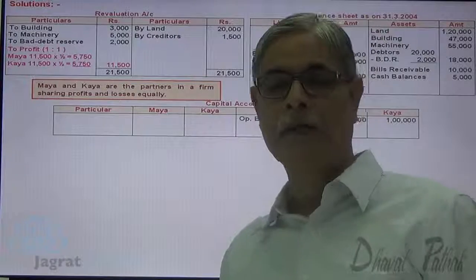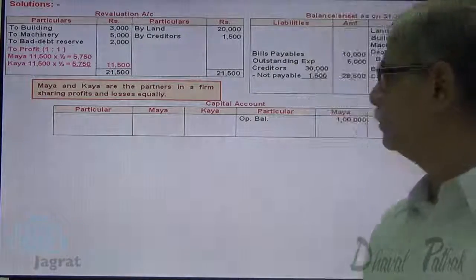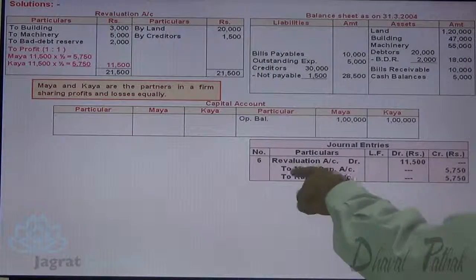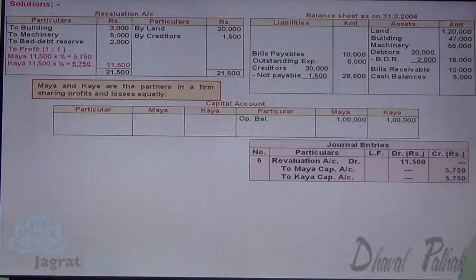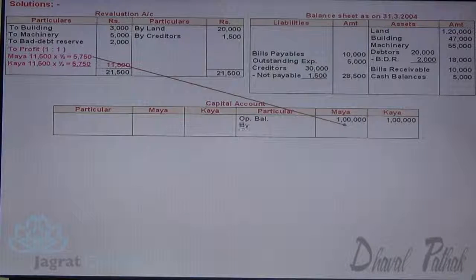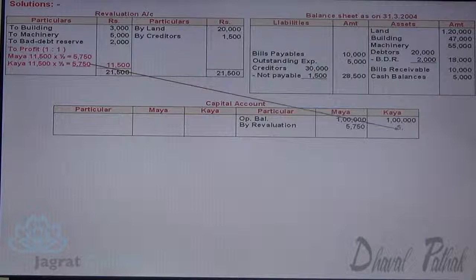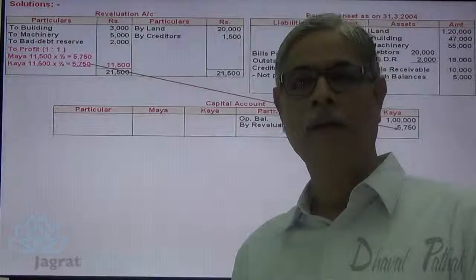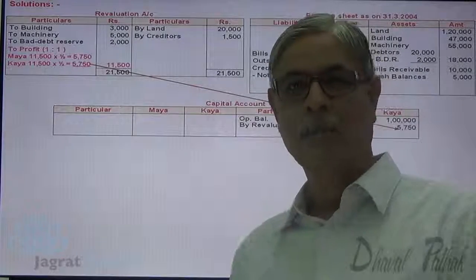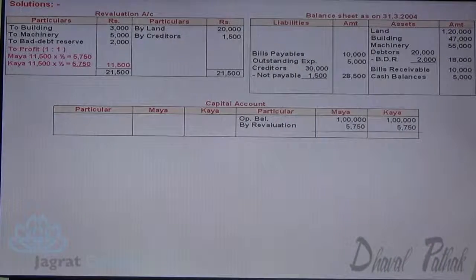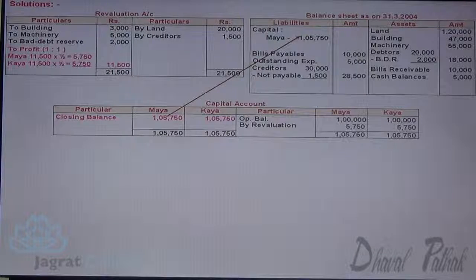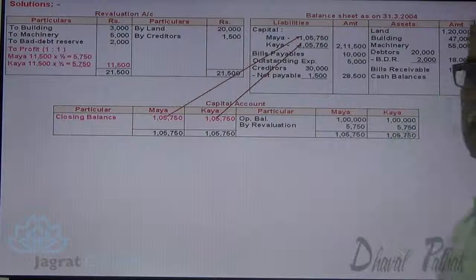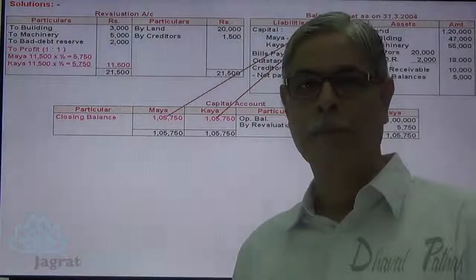Revaluation account debit to partners' capital account credit, there is a journal entry. Revaluation account debit to Maya's capital, Kaya's capital. Now I want to make an entry on the credit side of Maya and Kaya. Now I will find out the capital balance of Maya and Kaya. That will be transferred to the balance sheet. So 1,05,750 and 1,05,750. This will go to the balance sheet, Maya and Kaya. This will be reported in the balance sheet at 2,11,500 total capital.